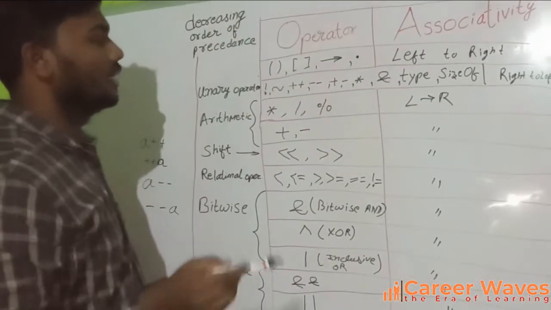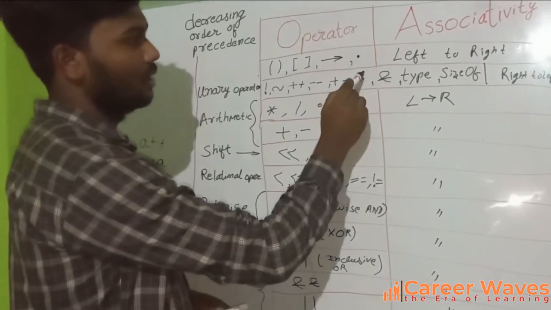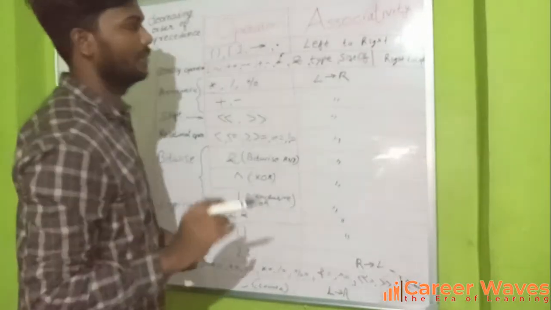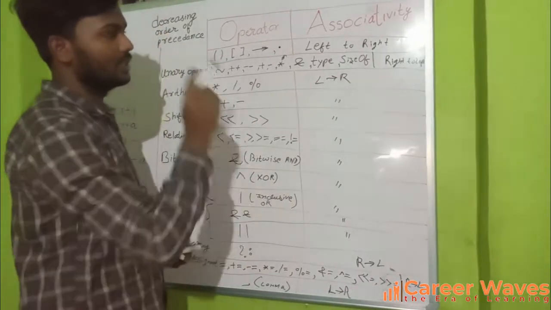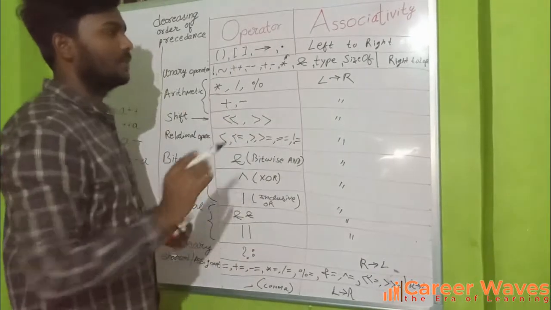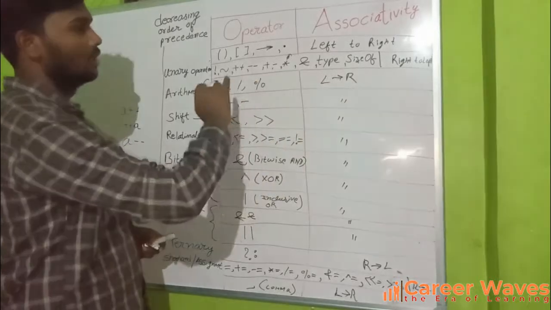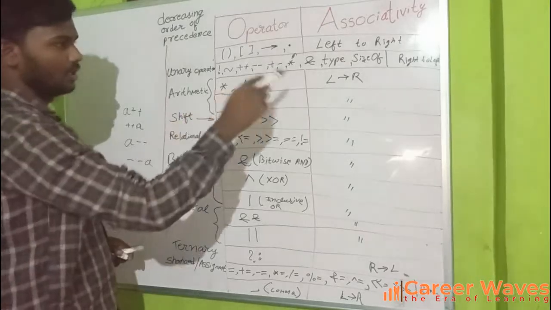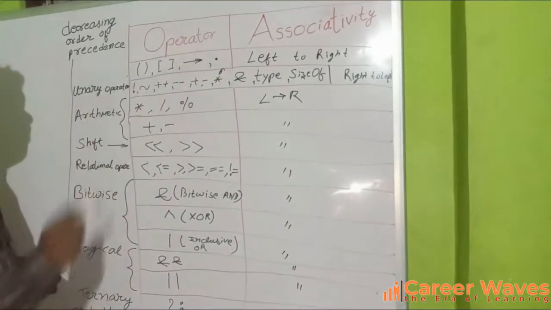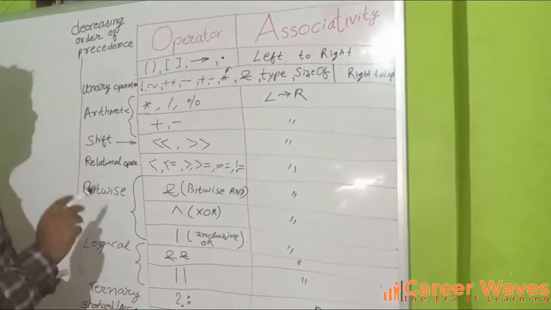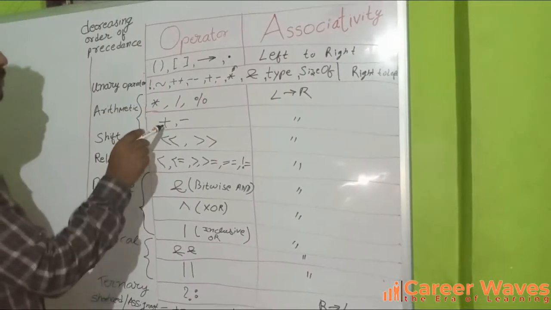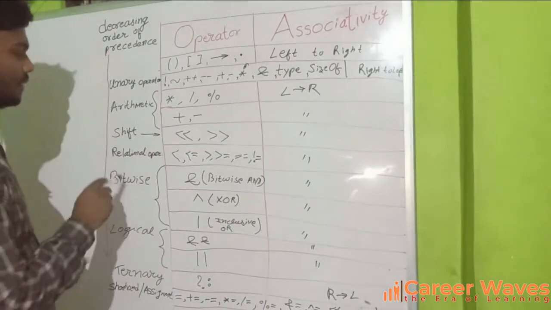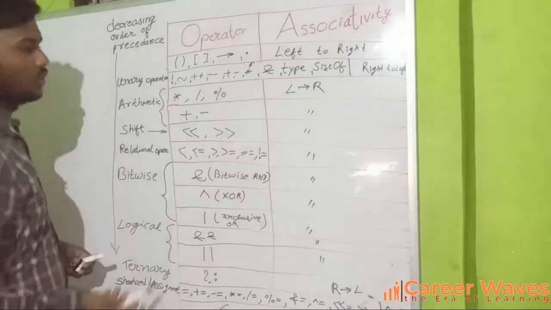And this is unary plus and minus, and this is mainly for pointers, to access the address of any operand or variable. This defines the type and the size of an operator, that is sizeof. For these, the associativity is from right to left. This is for arithmetic: star, division, and modulus. The associativity for this is left to right, and then after this the plus and minus, again associativity left to right. This is for shift, left shift and right shift, and the relational operators, and again associativity is from left to right.